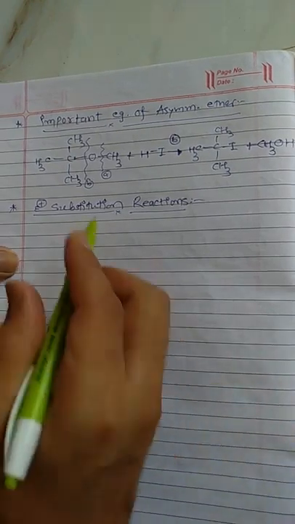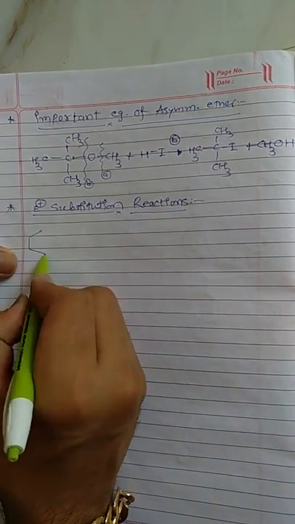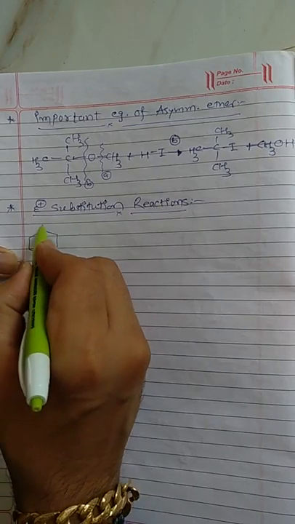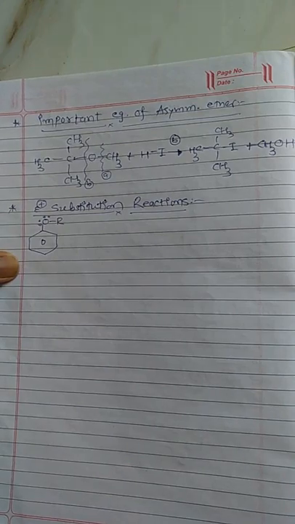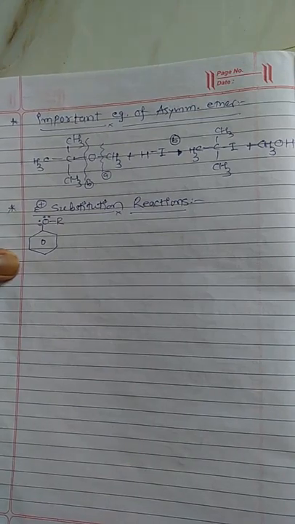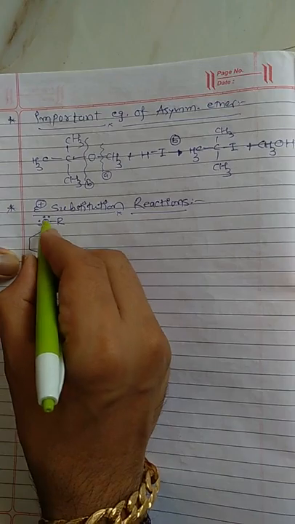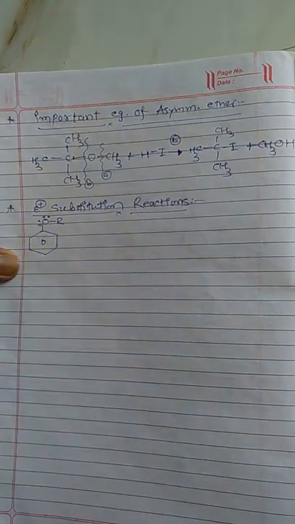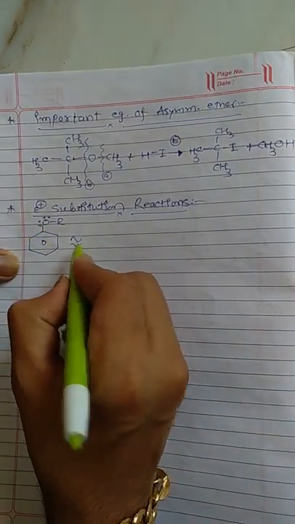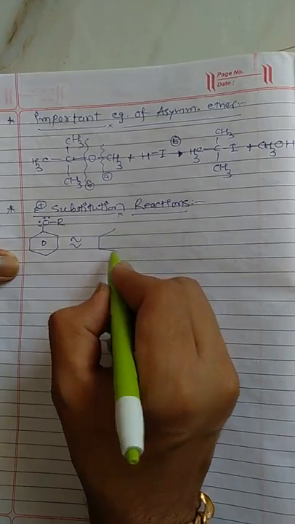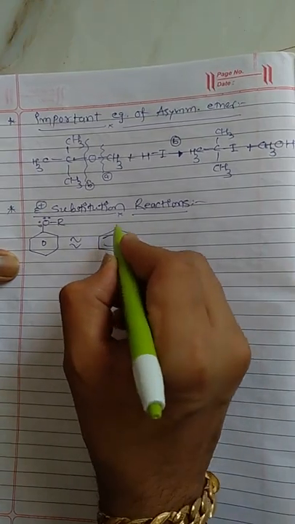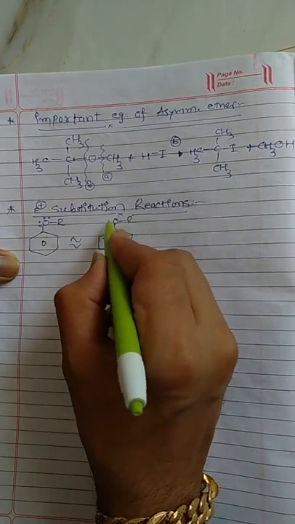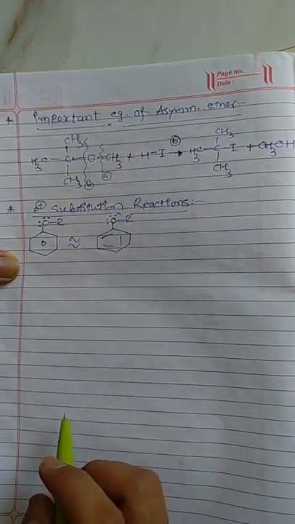Ether has a structure like this, OR, in which oxygen has two non-bonding pairs of electrons. Now these non-bonding pairs of electrons generally shift into the benzene ring. For that purpose I will write the bond line structure of this ether compound, OR having two non-bonding pairs of electrons.